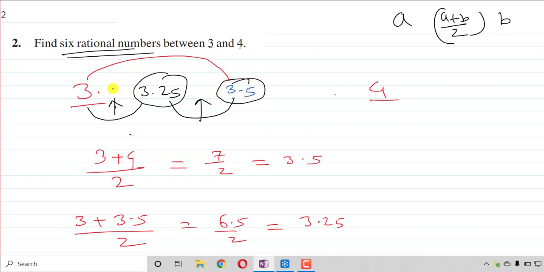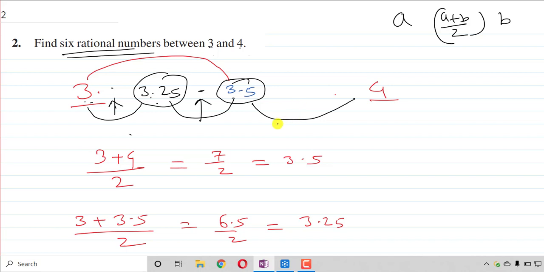There will be one number again. Add these two numbers, divided by 2. Again you will find 1. Add these two numbers, divided by 2. Again, here you will find 8, 4, and here also add 3.5 with 4 divided by 2. You will get one number, and so on.